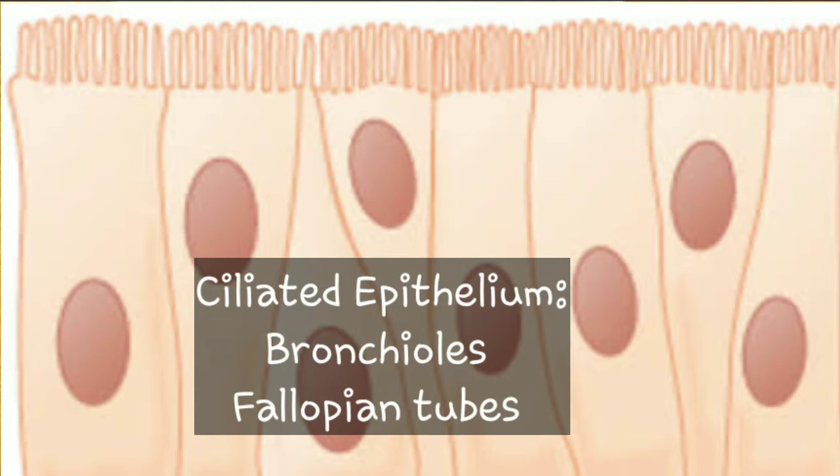In fallopian tubes, the ciliary movements help in propelling the egg in the forward direction, while in bronchioles, the ciliated epithelium helps in spreading the mucus on the surface of bronchioles. And this spreading of mucus helps to stick the dirt which is present in the air.